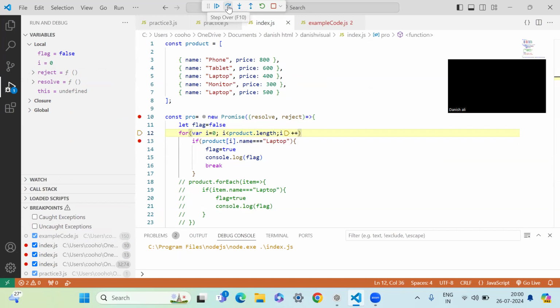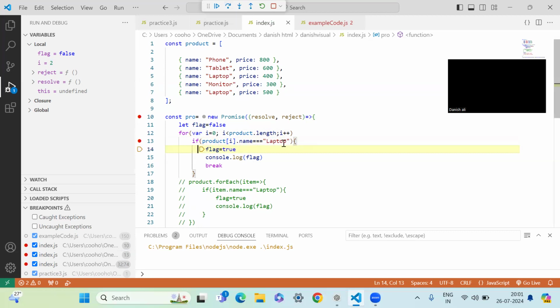It found a phone, and it goes ahead to check for another one, and then again, index number 2. Now it gets the laptop, and the flag becomes true because the condition is met.